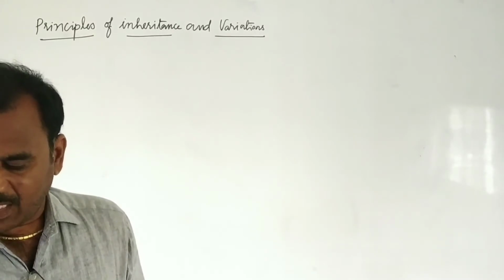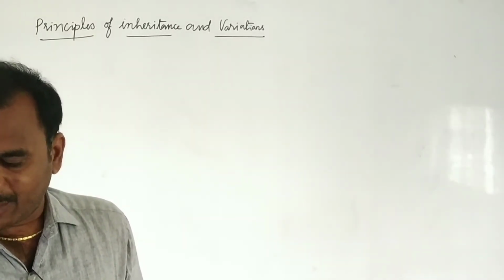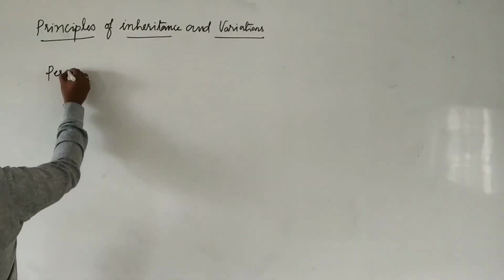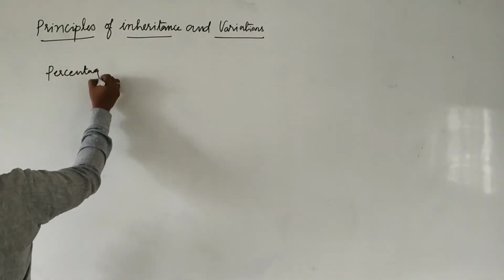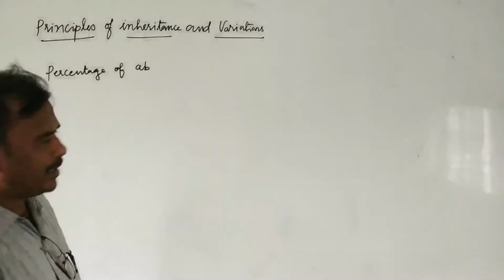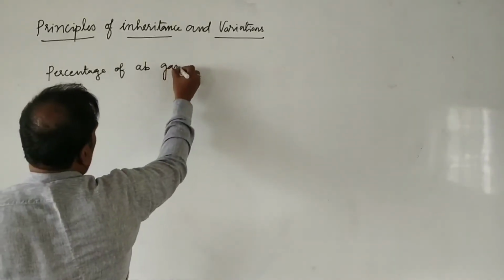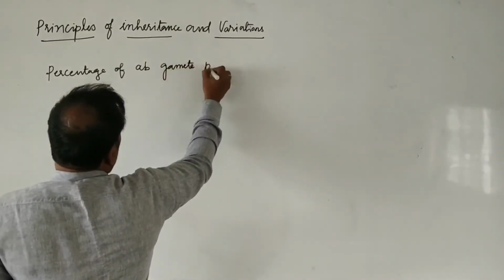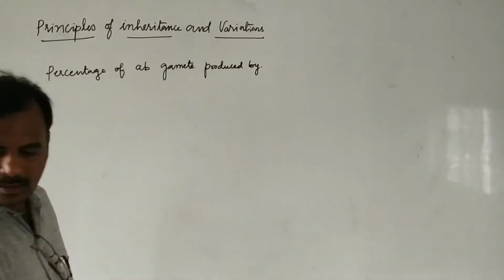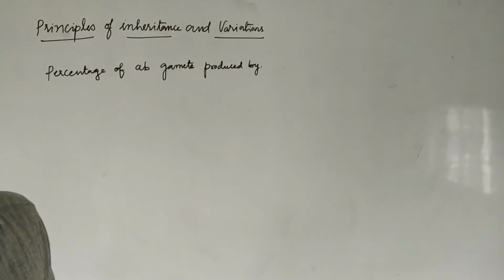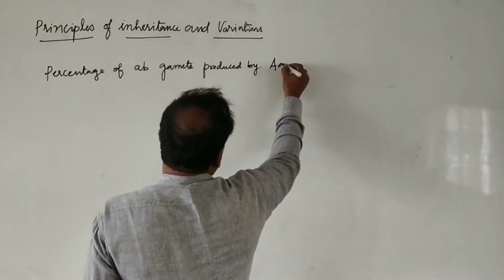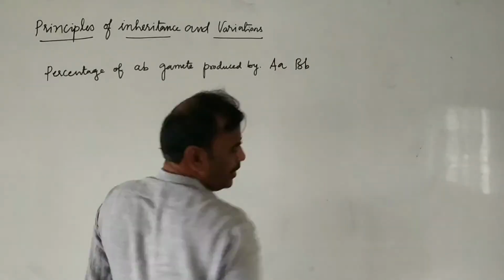The percentage of small a, small b gametes produced by a capital A, small a, capital B, small b parent.